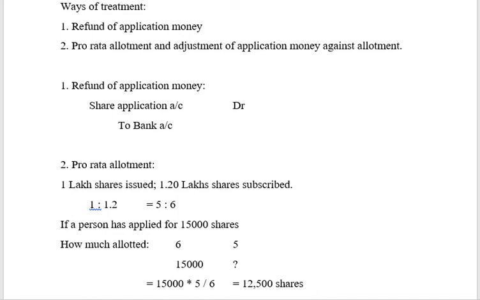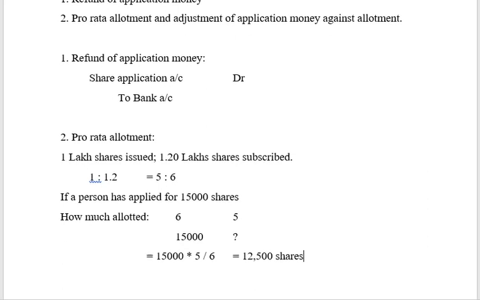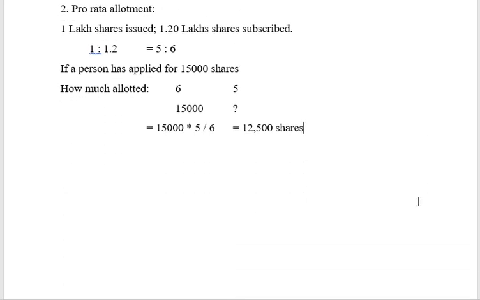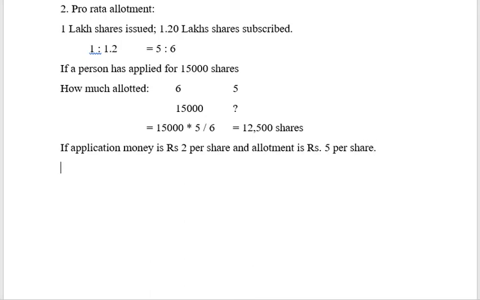Now coming to the next part. Once pro rata allotment has been made, okay, now what happens? Say for example, let us assume this person who has applied for 15,000 shares is going to be allotted 12,500 shares. Let us take, if application money is rupees 2 per share and allotment is rupees 5 per share.